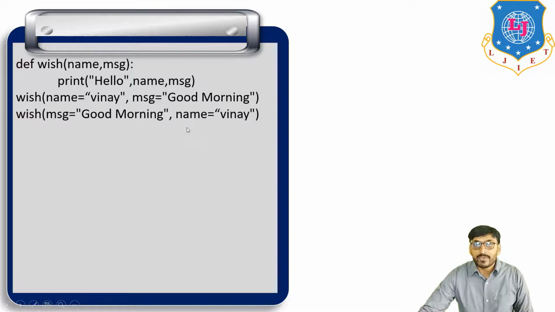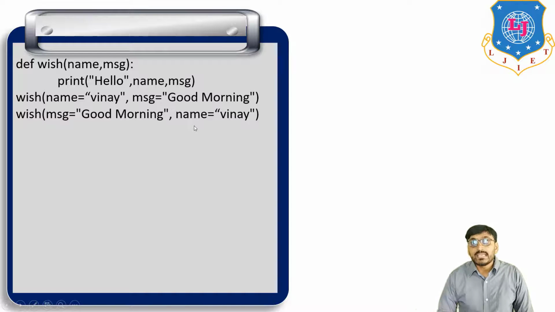And if we call this function differently, for example first message good morning and then name Vinay, there is no change in the result. Name equal to Vinay is passed here and message equal to good morning is passed here.